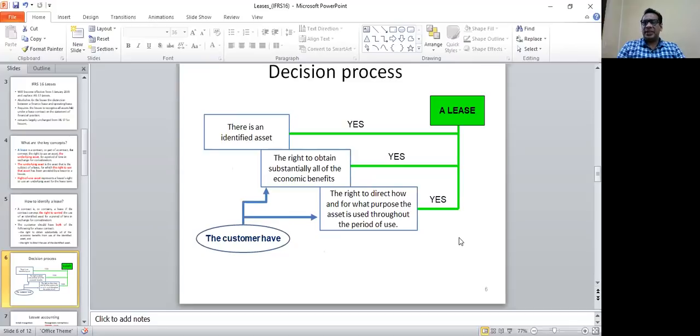So if these three conditions are satisfied, if a customer is enjoying these three conditions, if there is an identified asset, if we can obtain the full economic benefits from the use of the asset, and if we can control the direction of the asset, or for which purposes the asset should be used, then of course he should recognize that asset, the right of use asset, as an asset in his statement of financial position. So these are three important conditions that must be satisfied for a lessee or for a customer to recognize a lease asset in his statement of financial position.